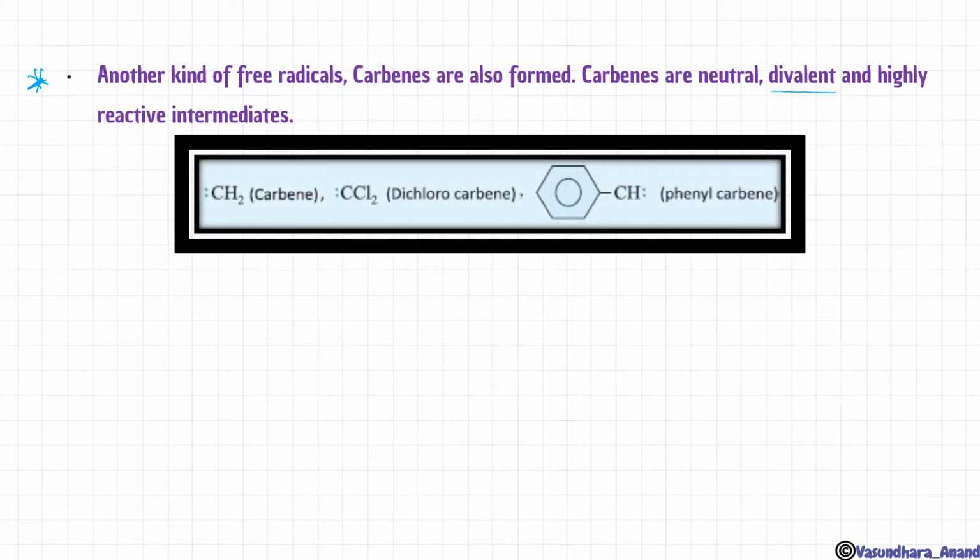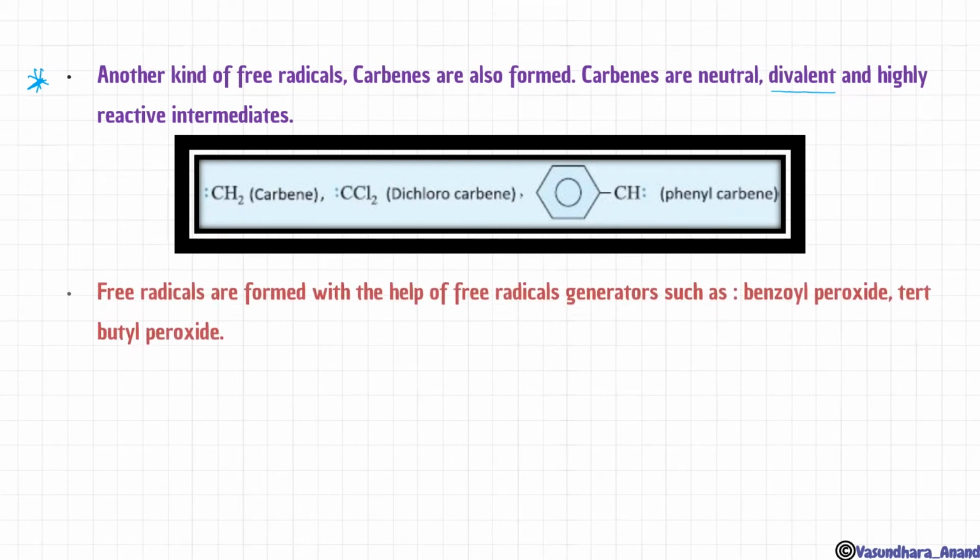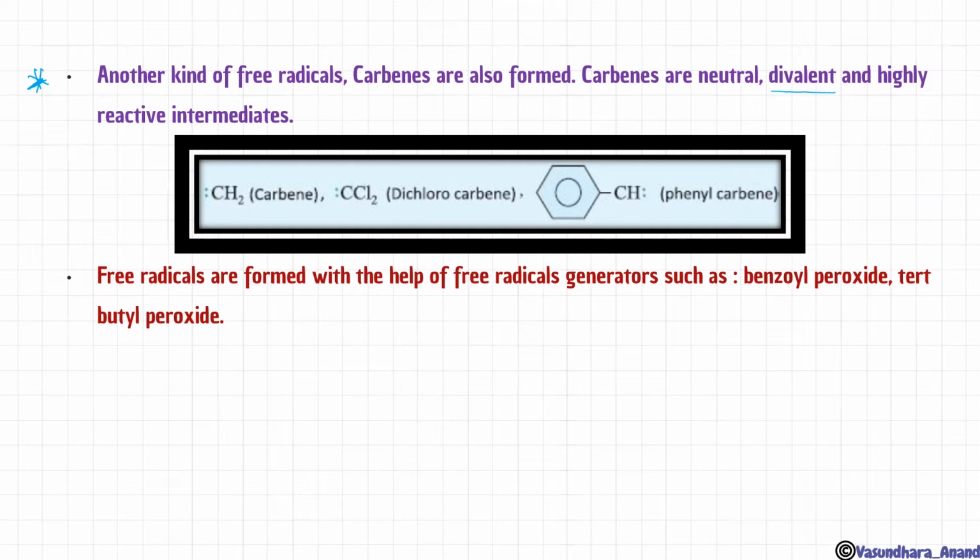This is carbene, dichlorocarbene, then phenyl carbene. These are all structures that we will do in detail in class 12th. Free radicals are formed with the help of free radical generators such as benzoyl peroxide, tertiary butyl peroxide. How do free radicals get generated?